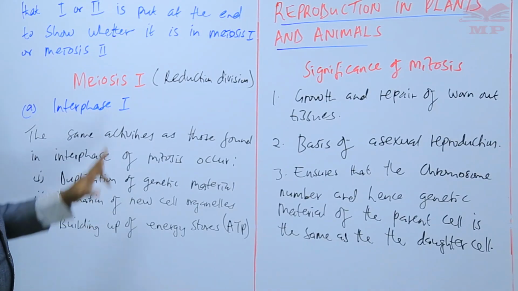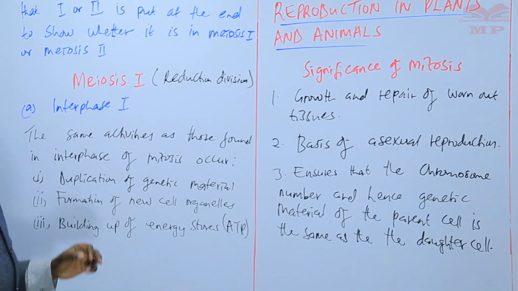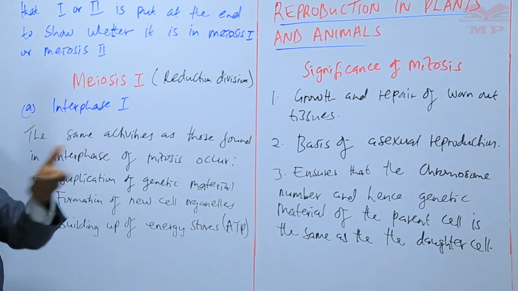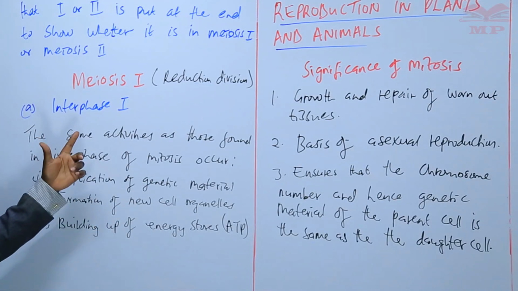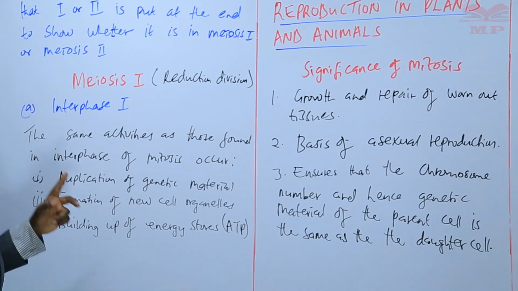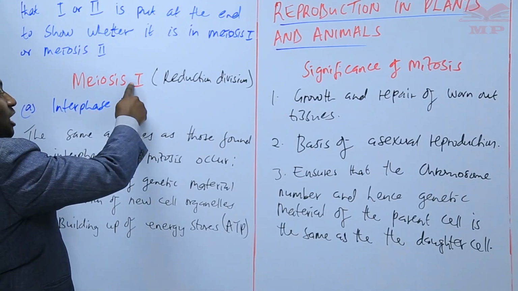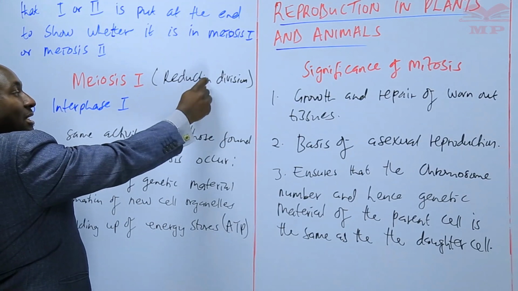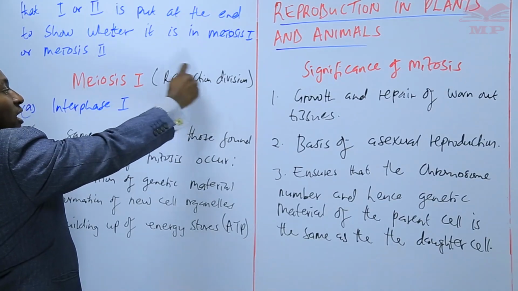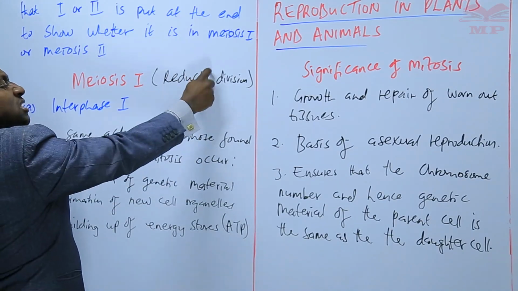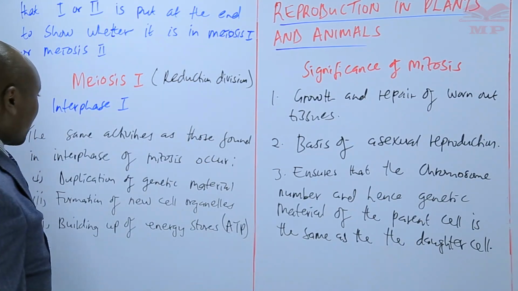For example, starting with meiosis 1, the first stage is interphase 1. Meiosis 1 we also refer to as reduction division. We shall look at why we call it the reduction division. What is reduced?